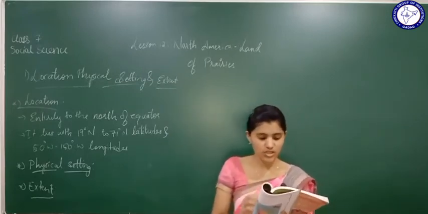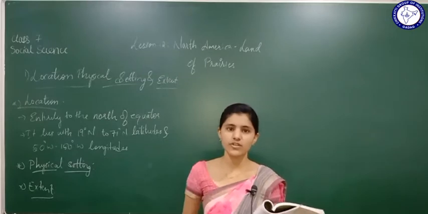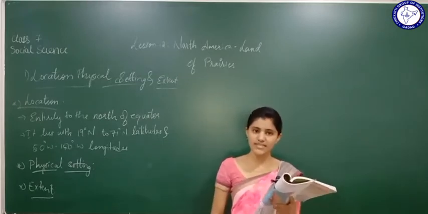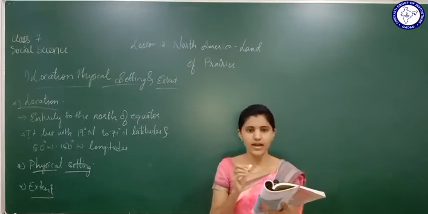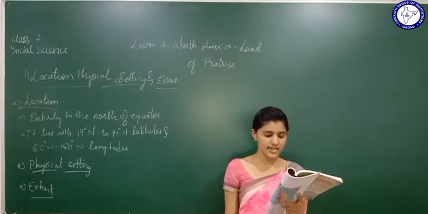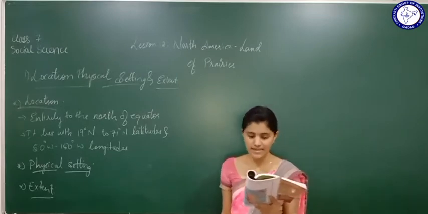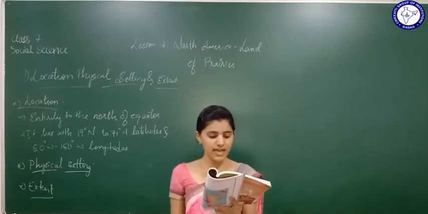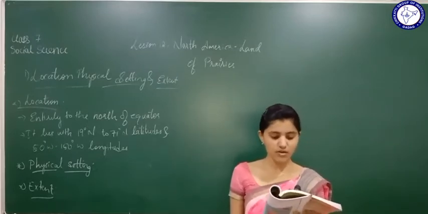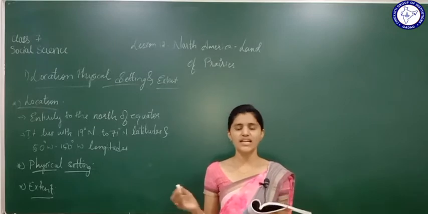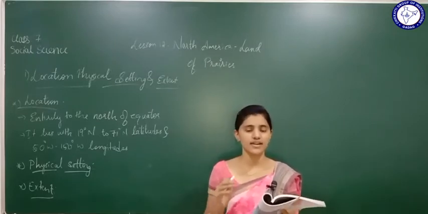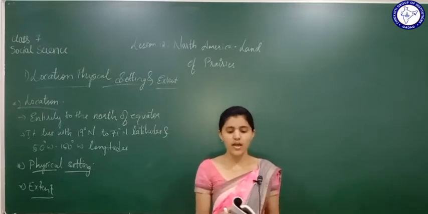The Caribbean islands are also included in the physical area of North America.